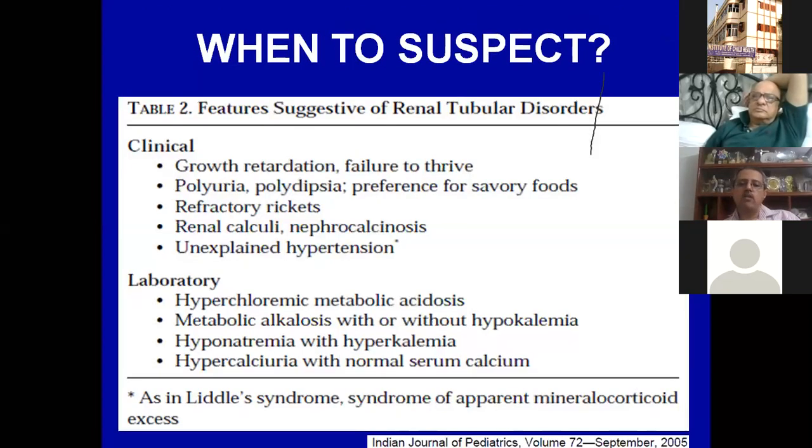Very important, when to suspect renal tubular disorders. So this is the most important take-home message for any pediatrician. A child who is having a failure to thrive, growth retardation, this is very important. We are currently seeing a child, Priyankar, I'm not sure whether he is logged in or not. He also knows this child. The child is otherwise completely fine, but is not growing at par with the peers. But because the development, etc., is completely well, nobody was concerned.